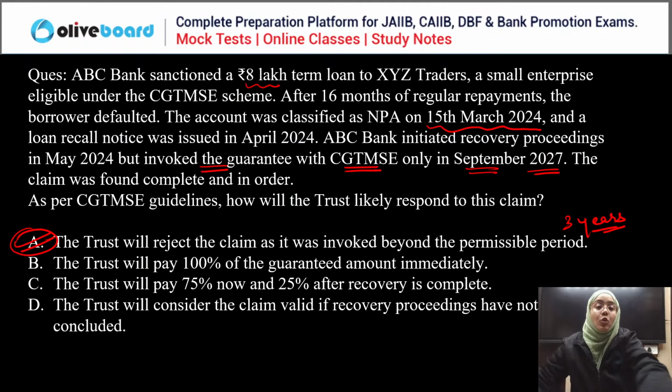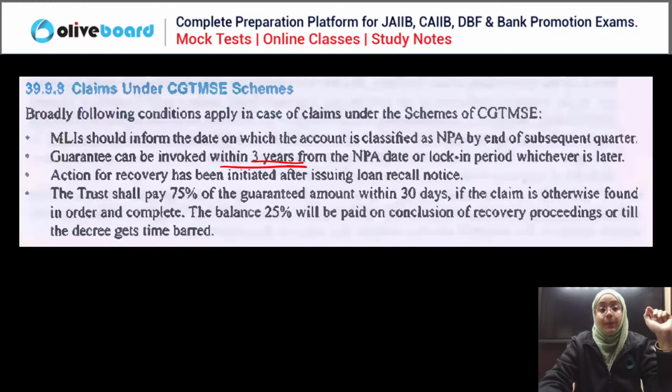Done. Simple question, easy question, but it is very important for all of you. It is only regarding the period of limitation. We have to calculate the 3-year time period for claims under the CGTMSE. All the important points I have written here. Please note down these three points. These are very, very important for your understanding.